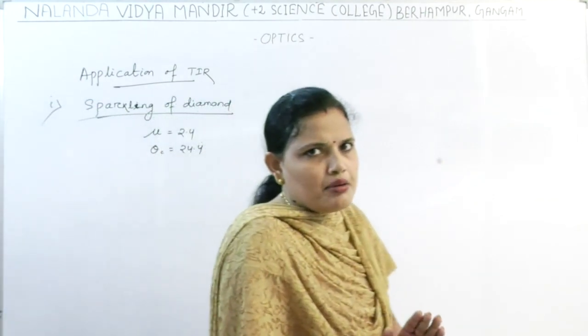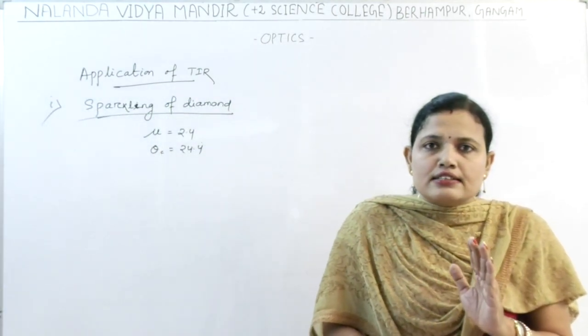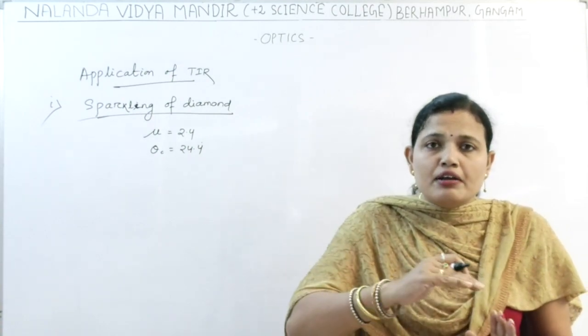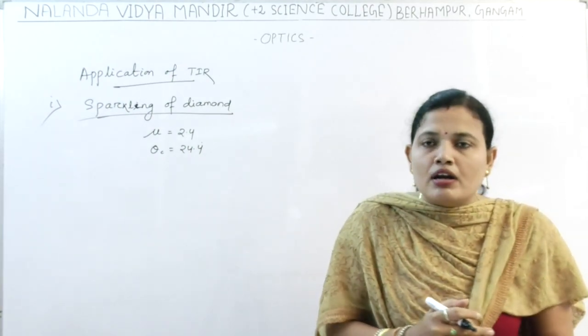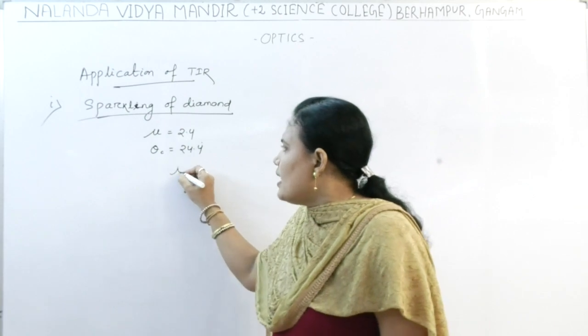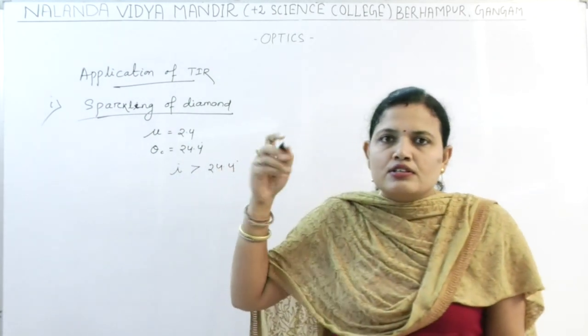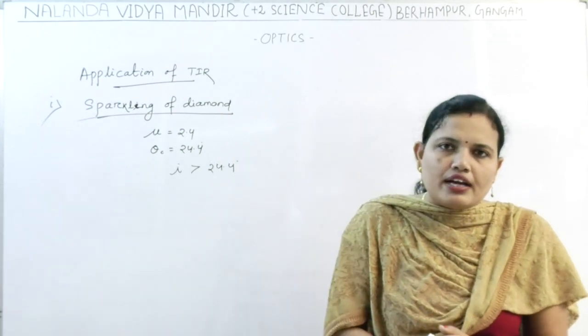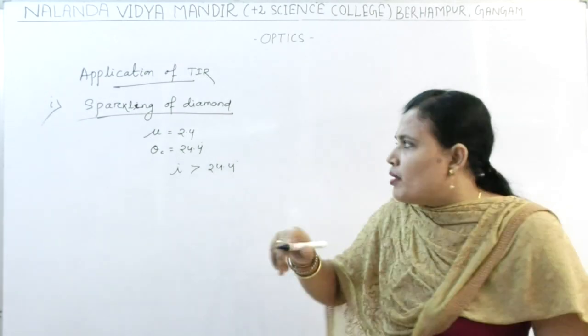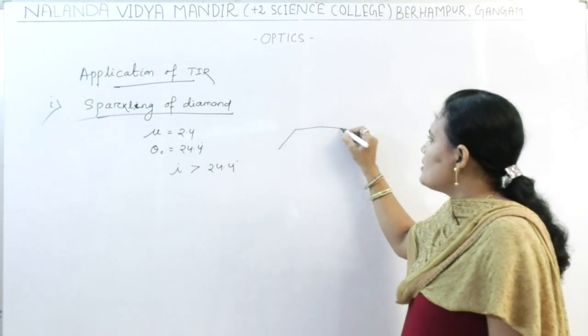Thus, the diamond is cut in such a way that whenever a ray enters the diamond, it falls at an angle greater than 24.4 degree. So when the ray enters the diamond, it suffers multiple reflections. The diamond is cut like this.